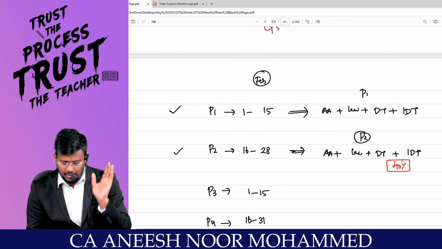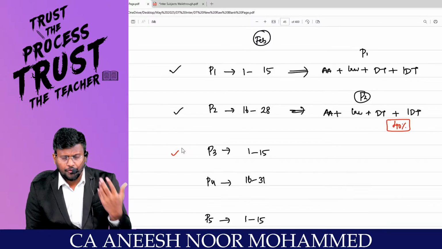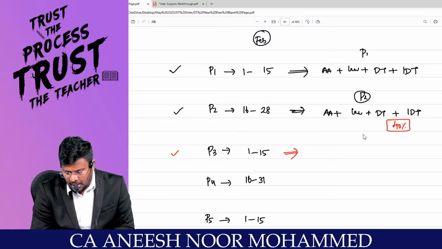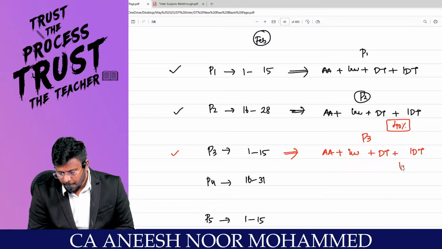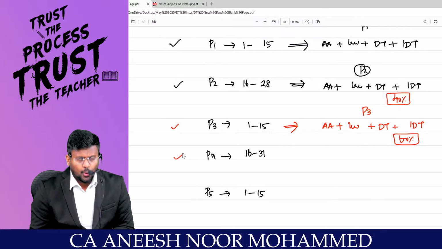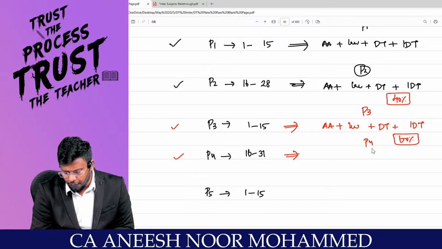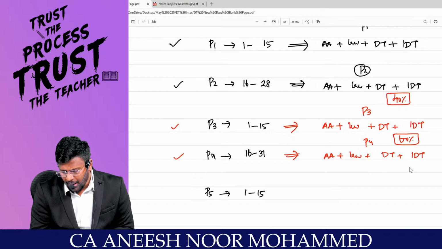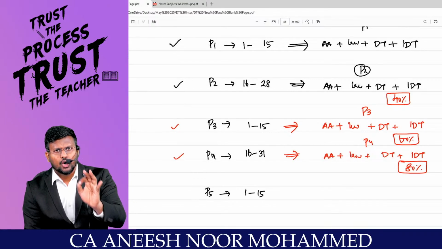That will only work. Then, with regard to part 3, which is basically from March 1 to 15, what you are supposed to do is part 3 in advanced accounting, part 3 in law, part 3 in DT and part 3 in IDT. By that, we will be completing 60% of our syllabus. In part number 4, March 16 to March 31st, we are supposed to complete part 4 in advanced accounting, part 4 in law, part 4 in DT, part 4 in IDT. By the end of next month, we'll be completing 80% of the total syllabus.